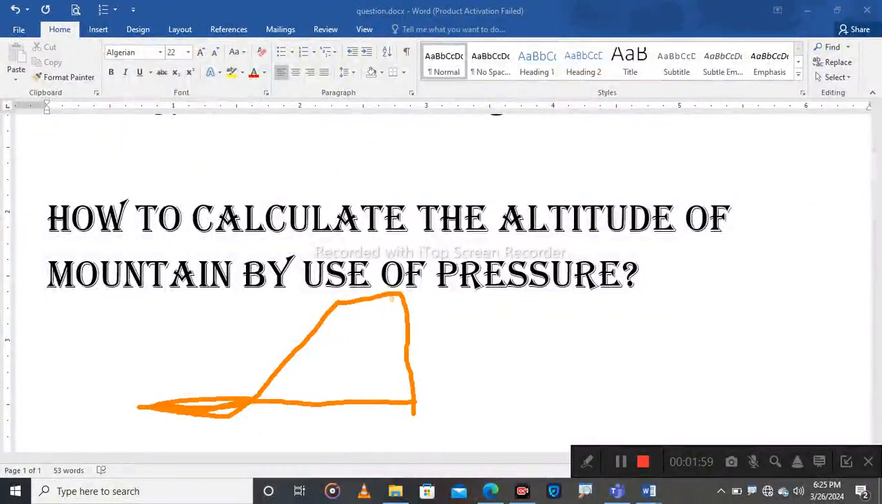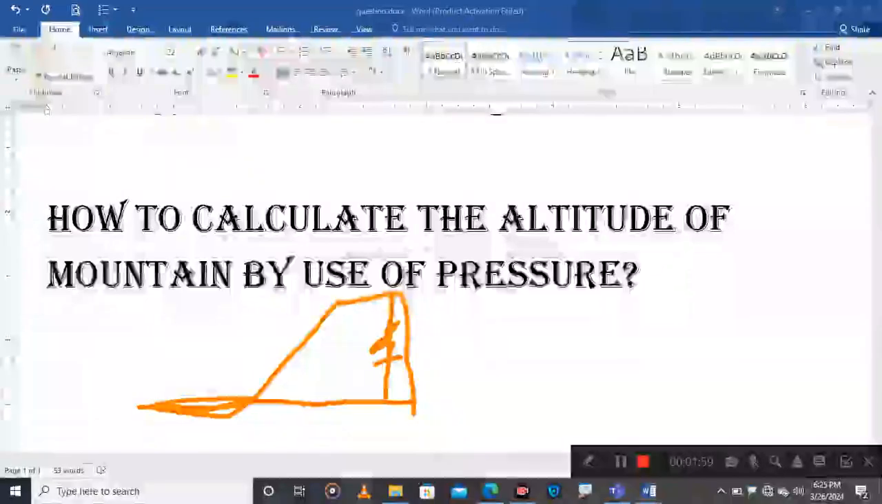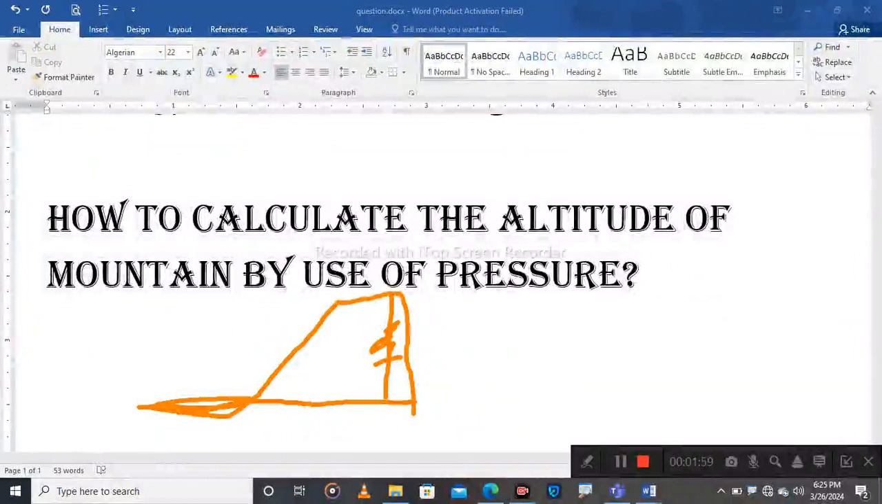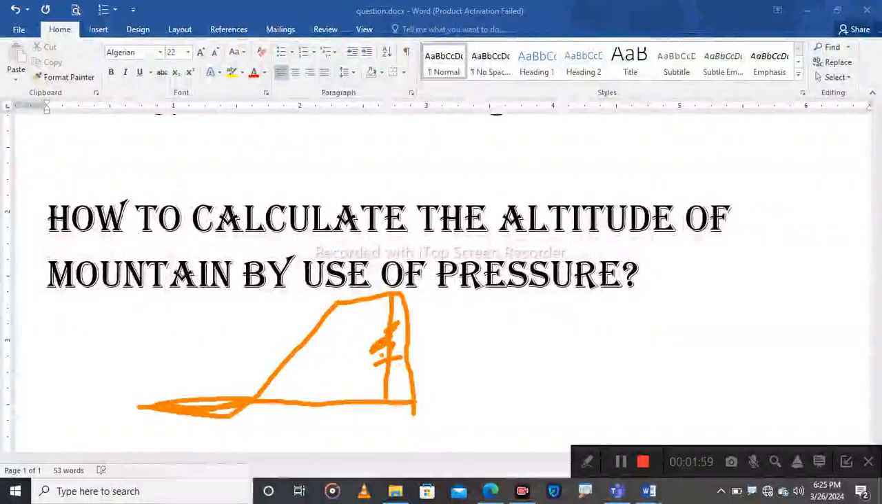If you come from the top of the mountain down to sea level, this is what we call the height, or what we call altitude. If you talk about the altitude of a point, it is the height above sea level. So you can find the altitude of a point using pressure, using a barometer. A barometer is an instrument used to measure atmospheric pressure. So you can use atmospheric pressure to find the height of a mountain.